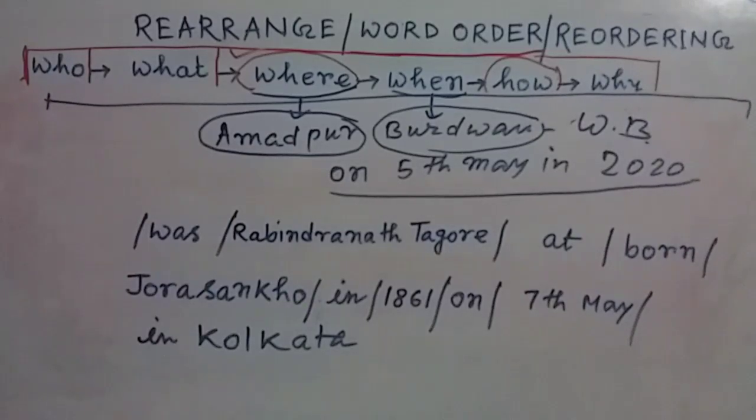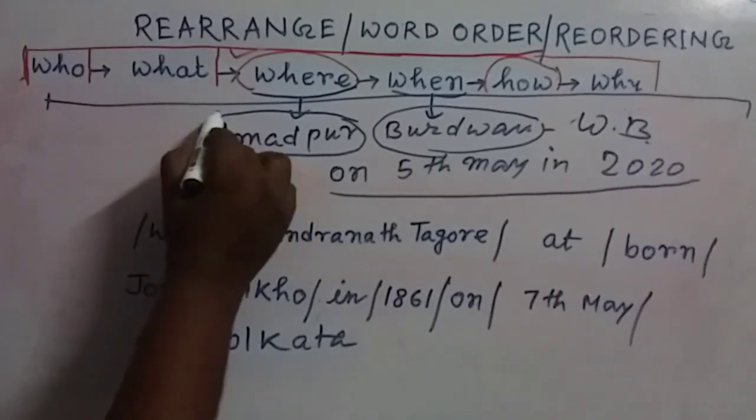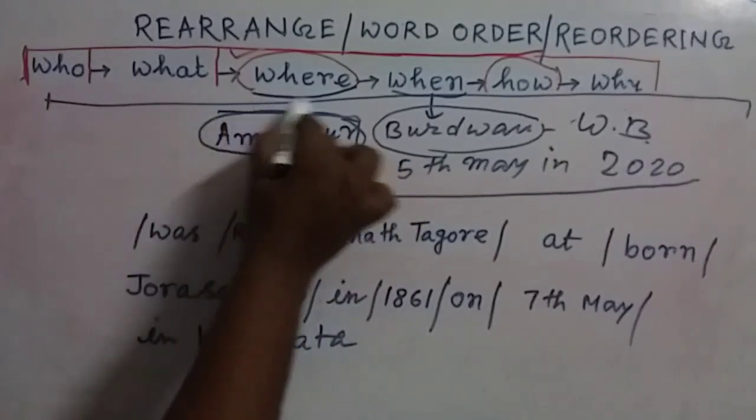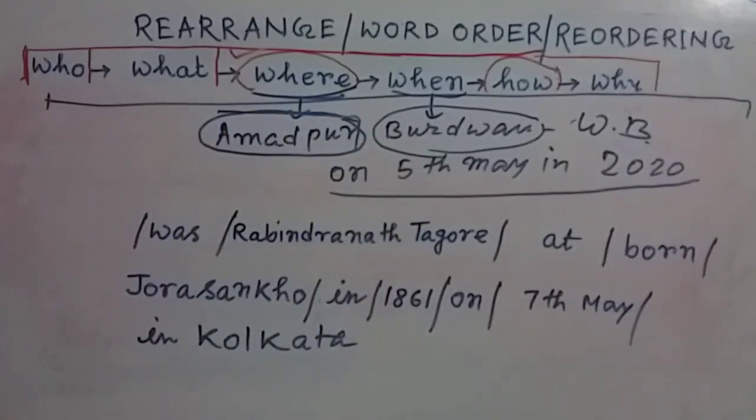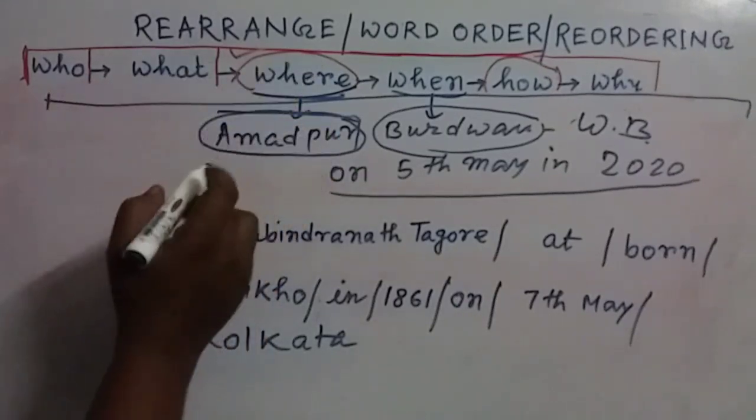So if you get more than one name here in the where section, if you get more than one word, in that case we have to go on from lower to upper, or from smaller to bigger. Just look at this part.